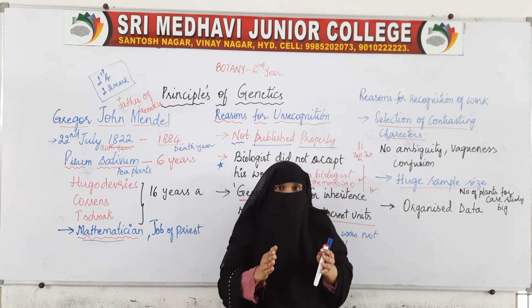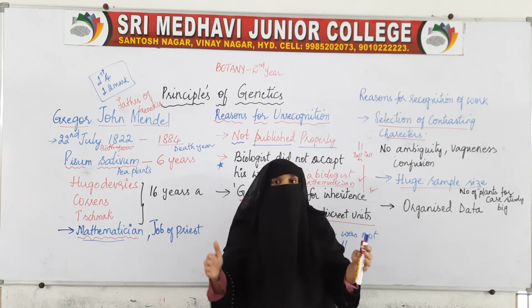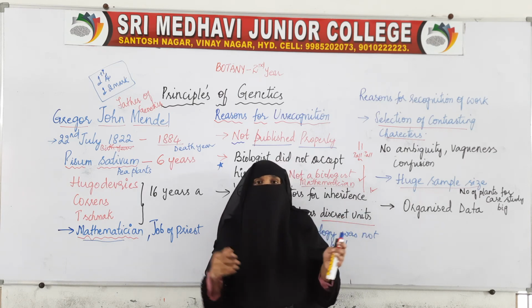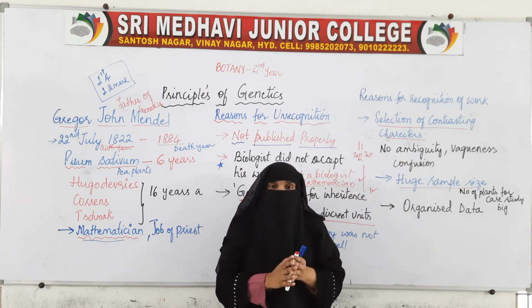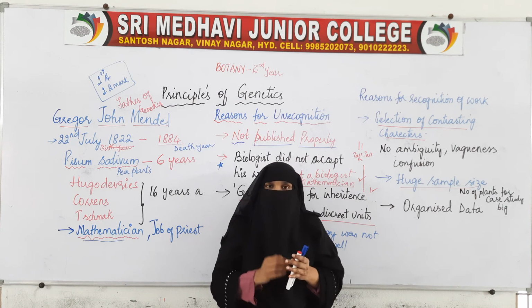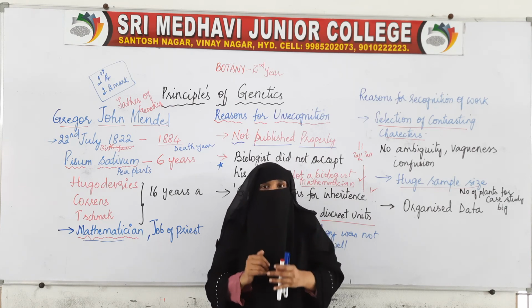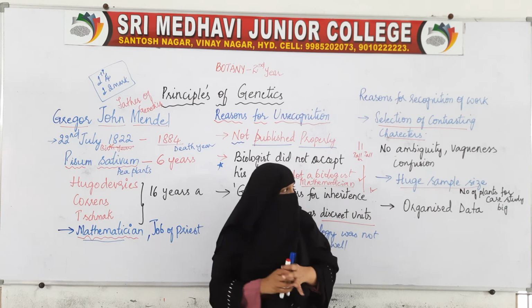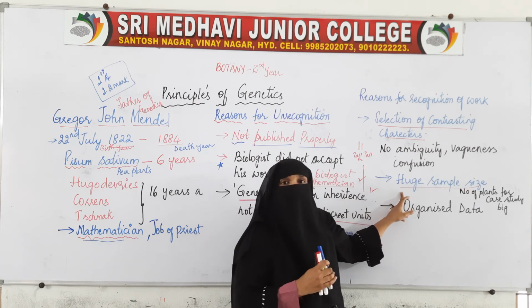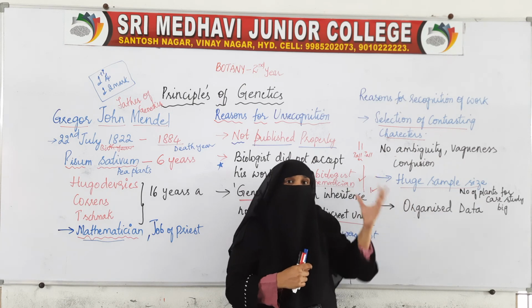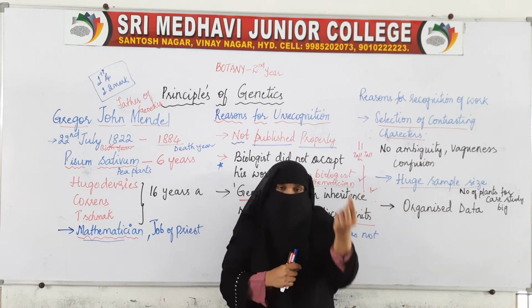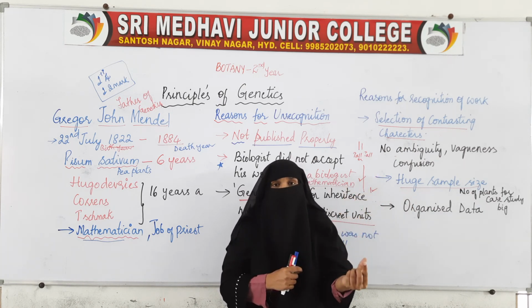So when the sample is bigger, when the people are more, then we can check more people, and when more and more people have the same color, then we can say that almost all people in India are black in color. So here is also the same. He did the experiment on pea plant, because a pod will have 5 to 6 peas.